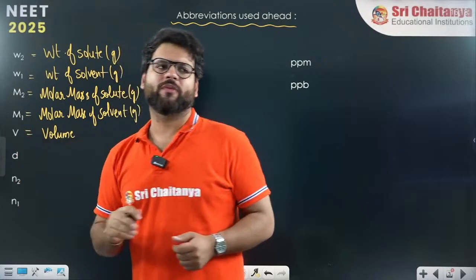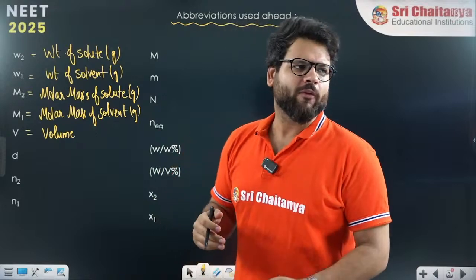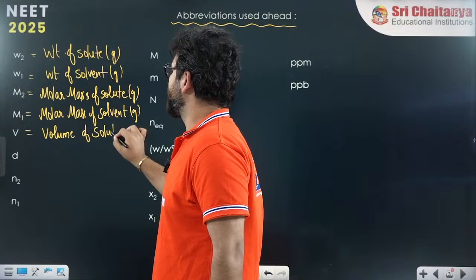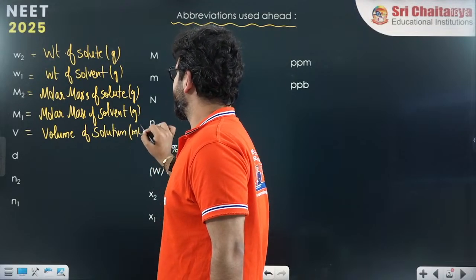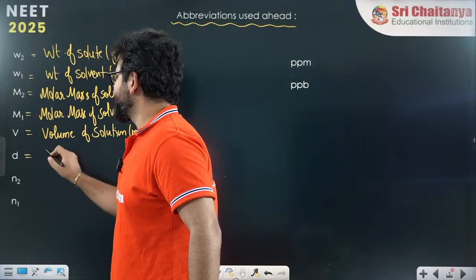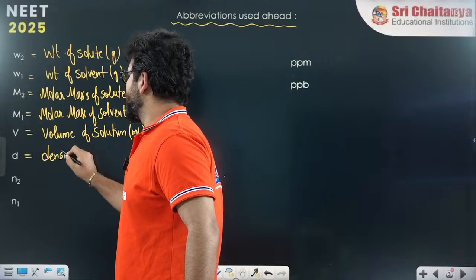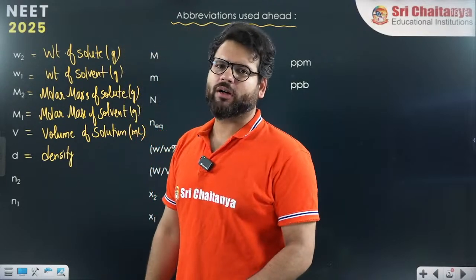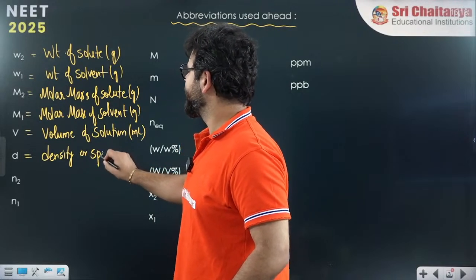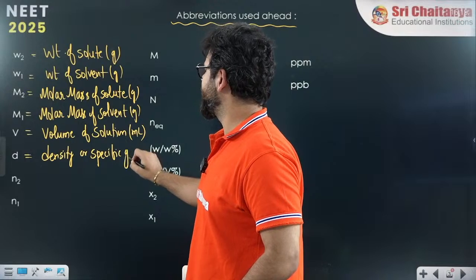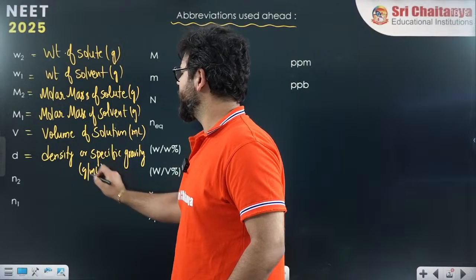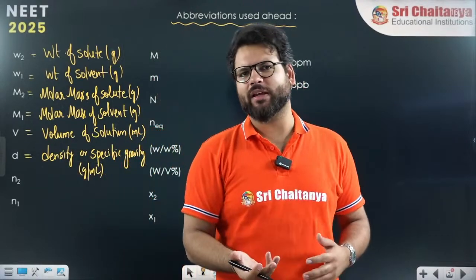Nothing is mentioned at the bottom, no V1, V2. So V means volume of solution. Volume of the whole solution. That will be in milliliter or maybe in liter depending on concentration term. D means density of solution. Density will be in gram per ml. Density, other name is specific gravity. Both mean the same thing. Both will be in gram per ml.